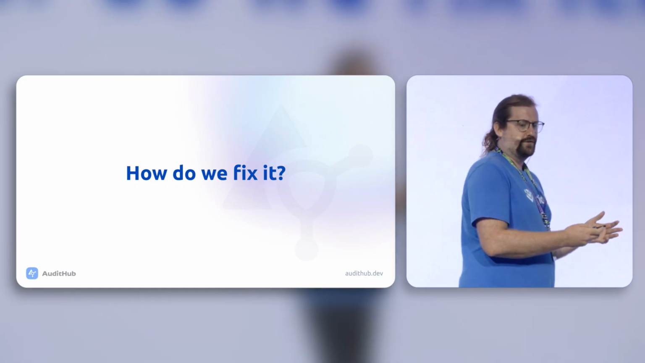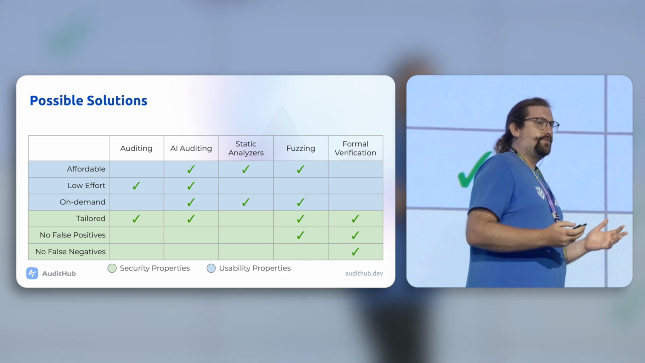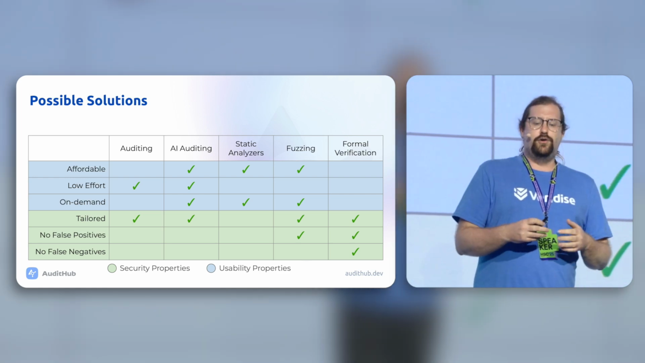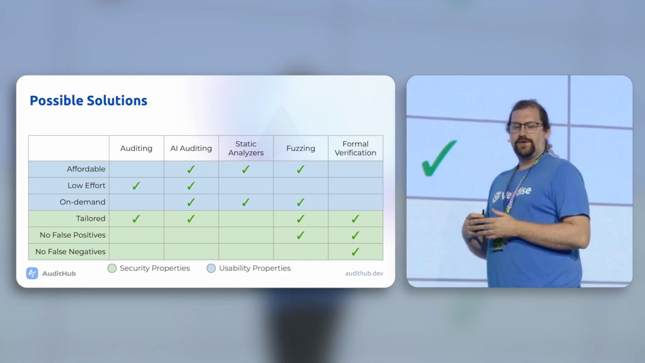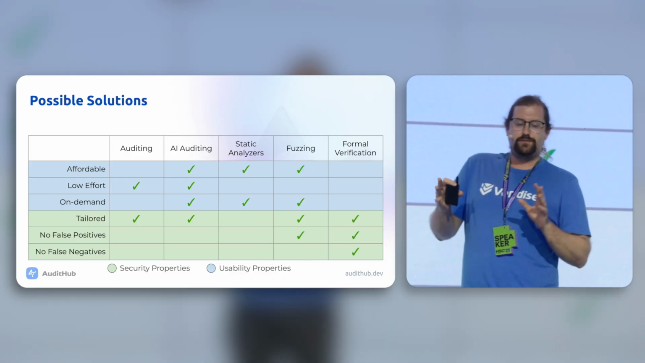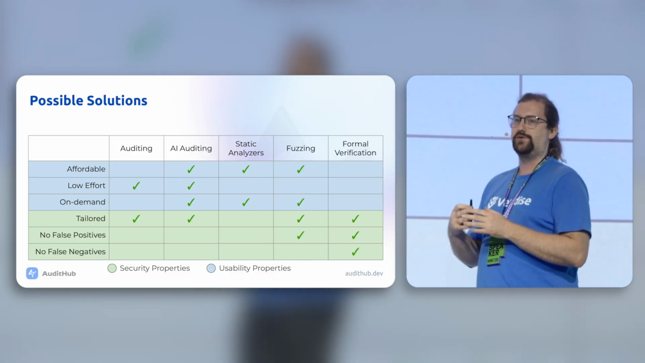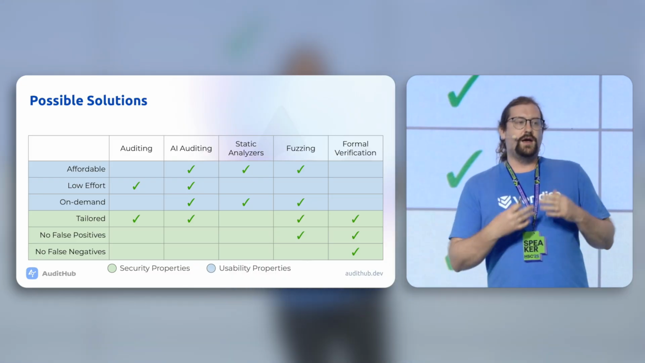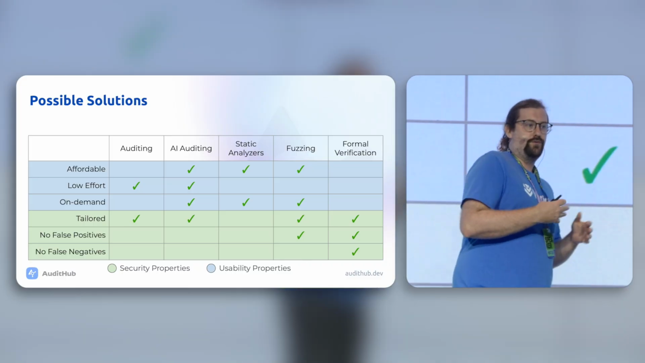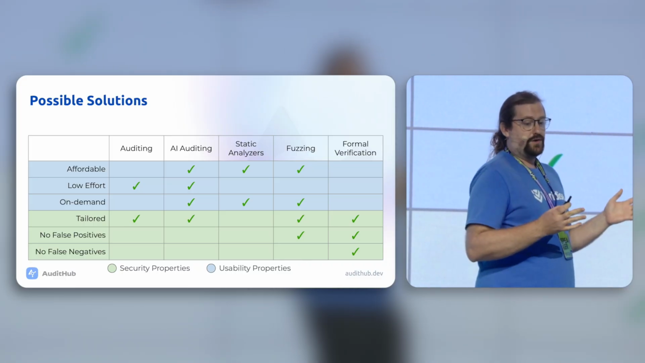So what do we do to fix it? There are a couple of possible things we can do. We can evaluate these based on a couple of metrics, divided between usability metrics, which are desirable to developers, and security metrics, which are important for providing more security.